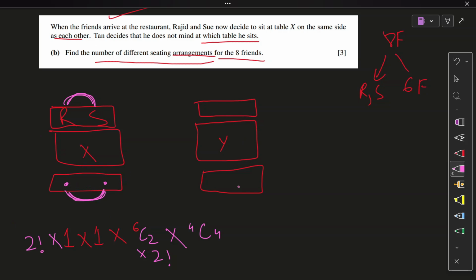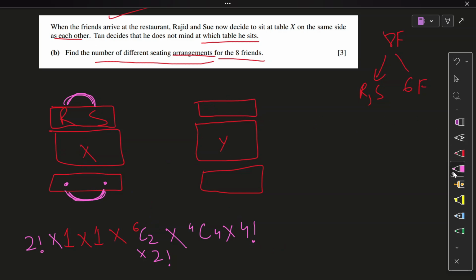Now on table Y, anyone selected out of these four people selected for table Y, all of them can move about their own positions, right? All four seats, 4 factorial. Now there's a question, sir, why 4 factorial here and why 2 factorial over here and 2 factorial over here? Well, it's a simple thing. Look at it this way. If I do a 4 factorial here, all these four people will rearrange themselves.